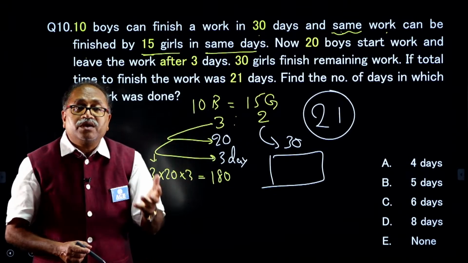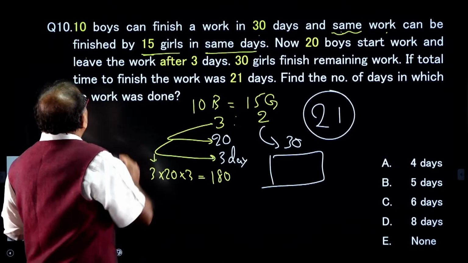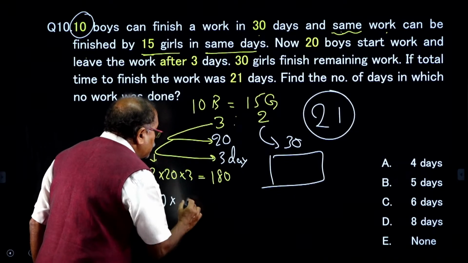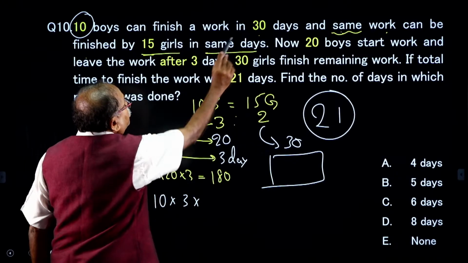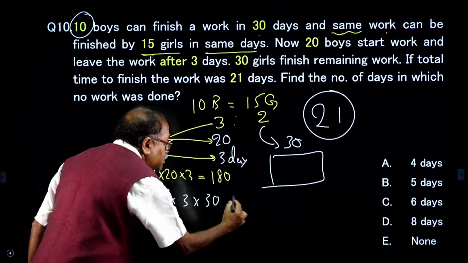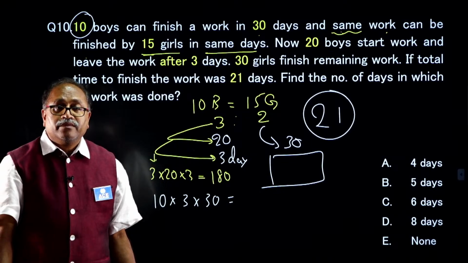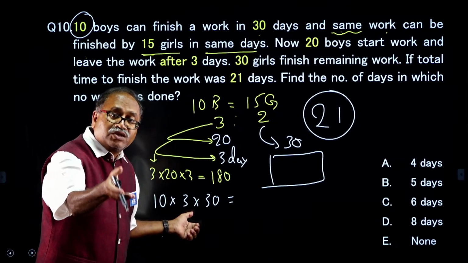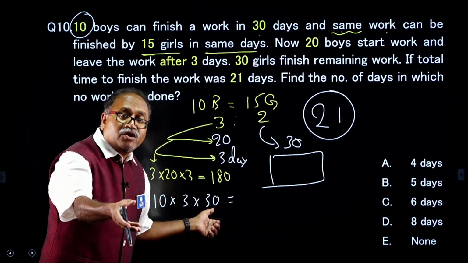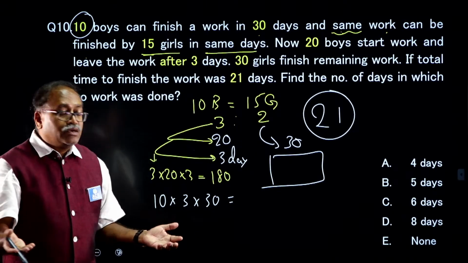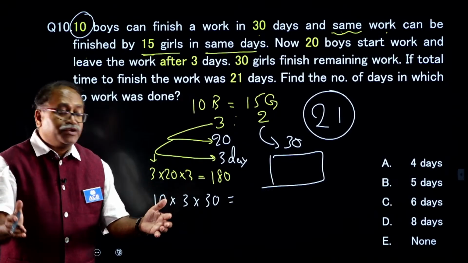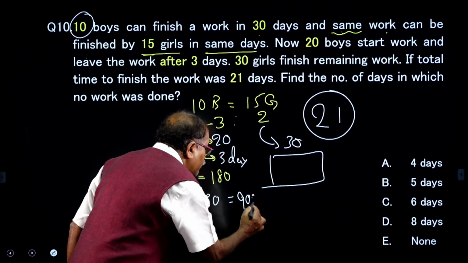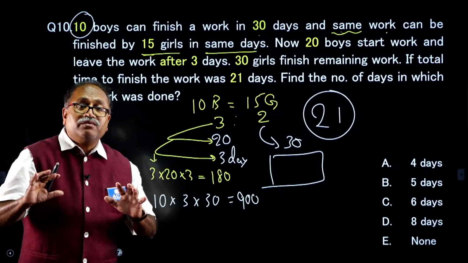So, the total work is 10 boys, each boy has an efficiency of 3, and they complete the work in 30 days. Number of boys into the efficiency of each boy into number of days, I get the total work in units, that is 900 units. That is the total work.